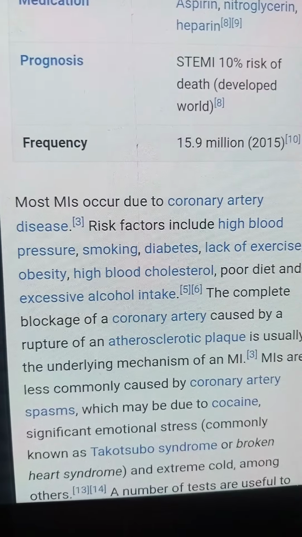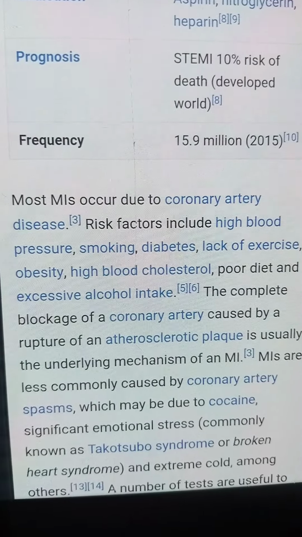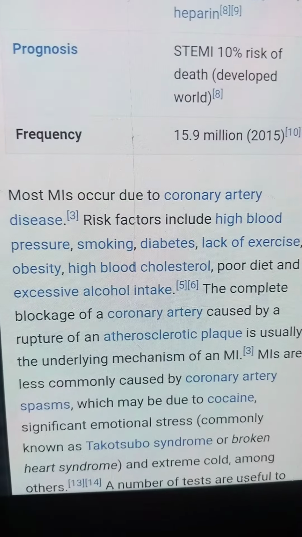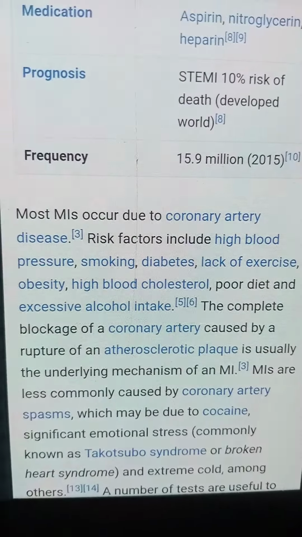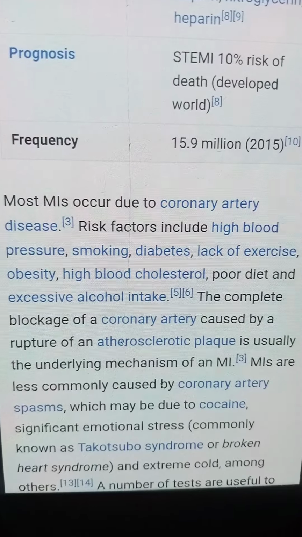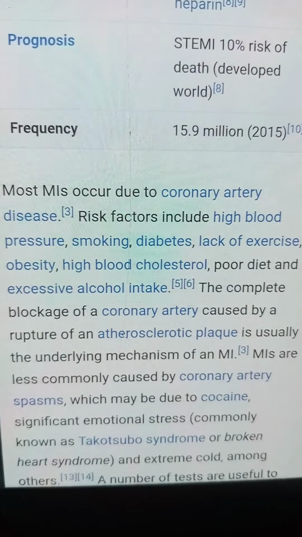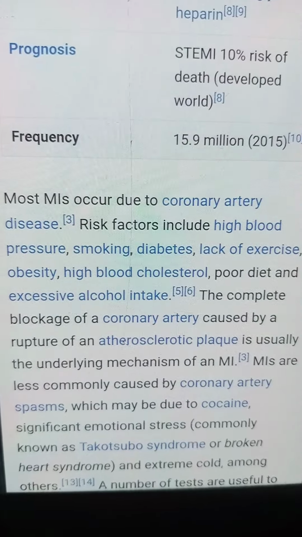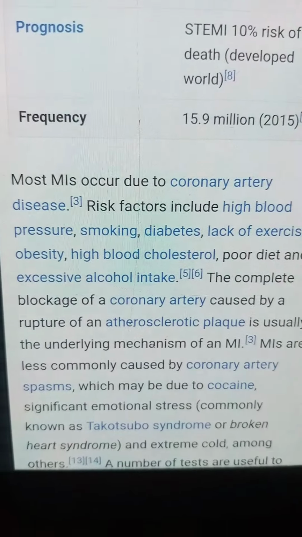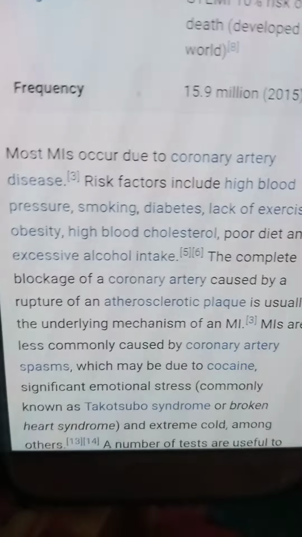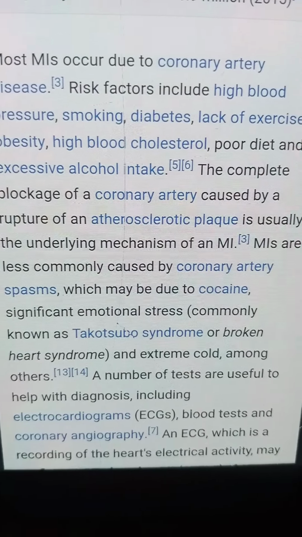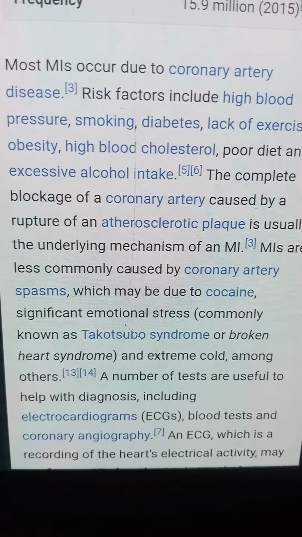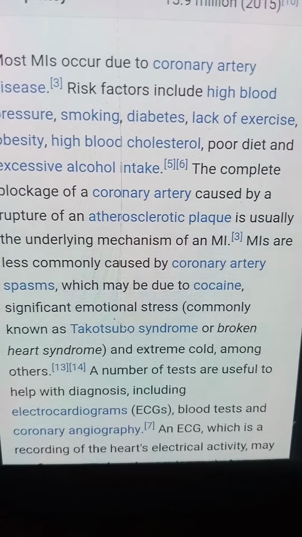Most MIs occur due to coronary artery disease. Risk factors include high blood pressure, smoking, diabetes, lack of exercise, obesity, high blood cholesterol, poor diet, and excessive alcohol intake. The complete blockage of a coronary artery caused by the rupture of an atherosclerotic plaque is usually the underlying mechanism of an MI.